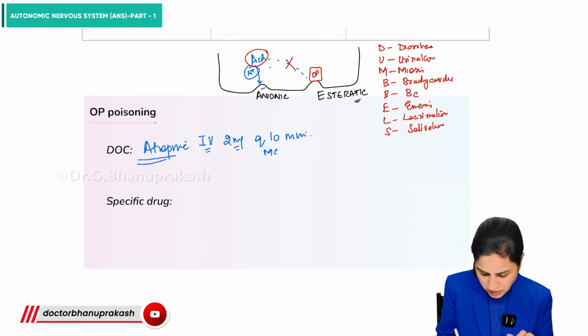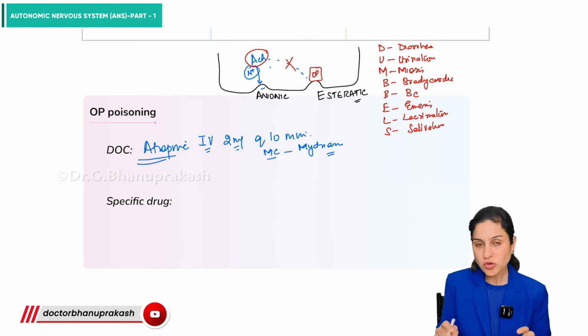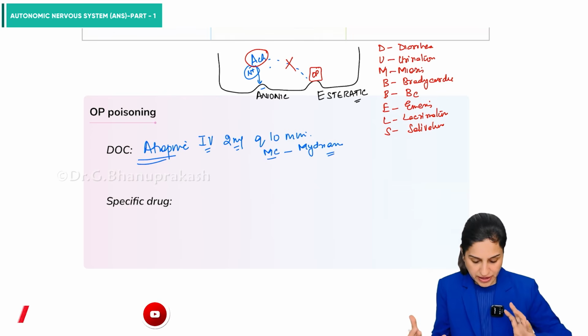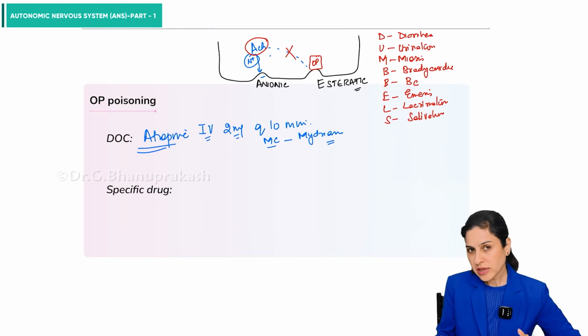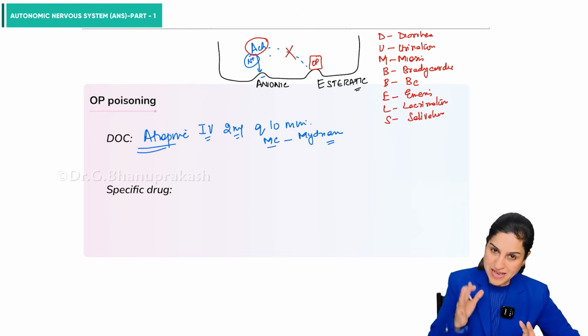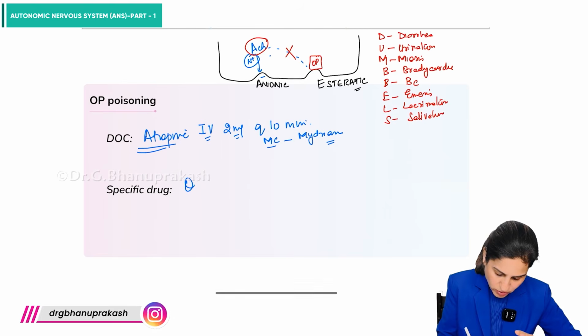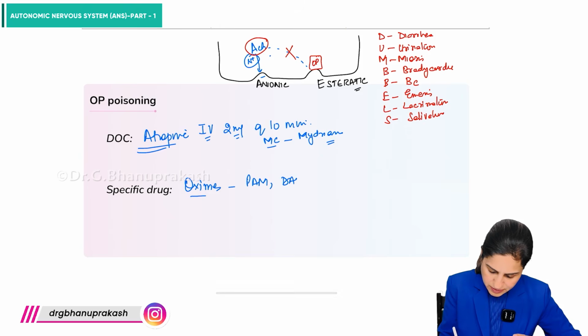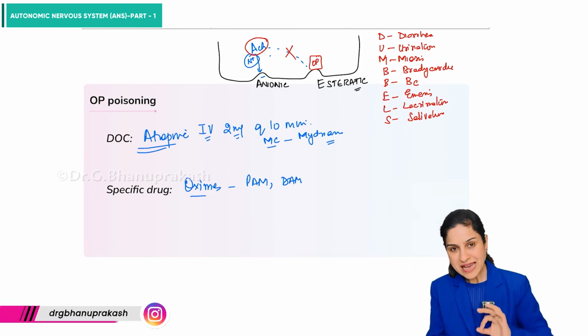The most common you can see is the mydriasis. The pupils will start dilating. So you know that atropine is going to show its effect. Then this is going to take care of the muscarinic symptoms. The most specific drug, we have the oximes like pralidoxime, right? So what are oximes going to do?